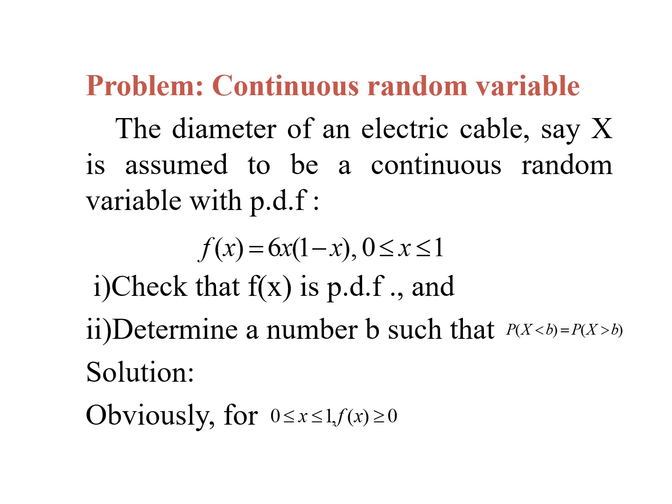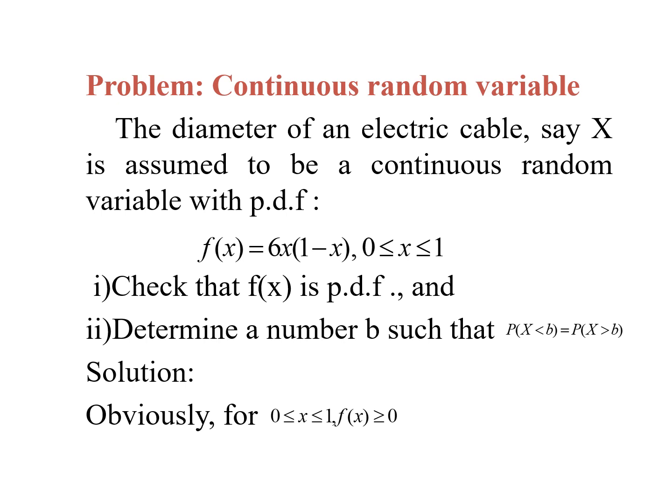Next one, problem for continuous random variable. For example, the diameter of an electric cable, say x, is assumed to be a continuous random variable with PDF f of x is equal to 6x into 1 minus x, for 0 less than or equal to x less than or equal to 1. First, check that f of x is a PDF, and second, determine a number b such that probability of x less than b equals probability of x greater than b.